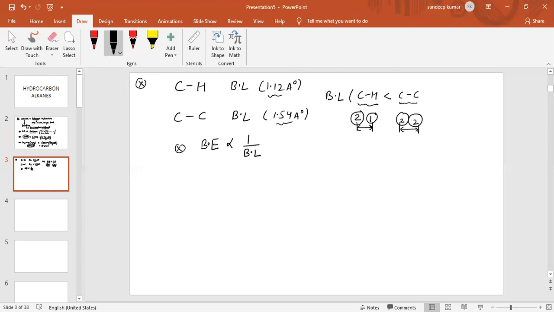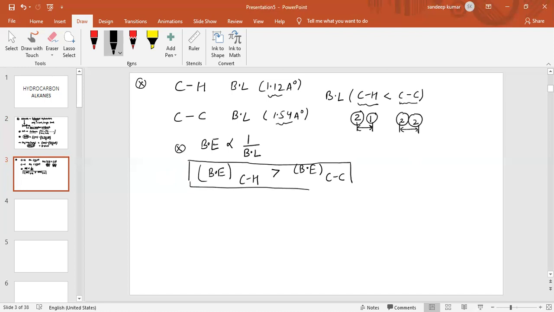So the bond length of the carbon-hydrogen bond is smaller, therefore the bond energy of the carbon-hydrogen bond is more than that of the carbon-carbon bond. I hope this is clear to all of you. Please note that side by side. So the bond energy of the carbon-hydrogen bond is more, while the bond length of the carbon-carbon bond is more.